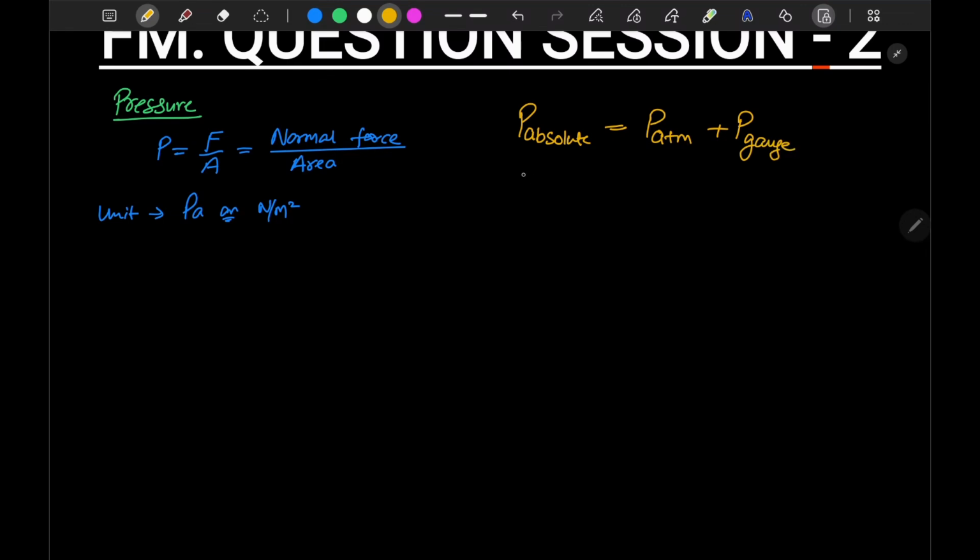P absolute can also be written as P ATM minus P vacuum.